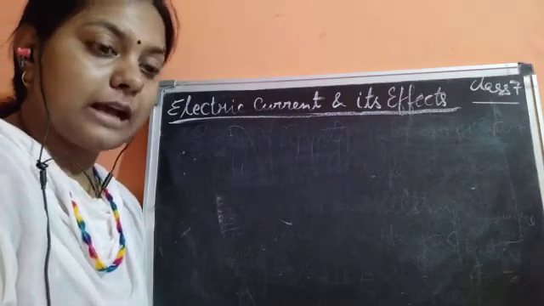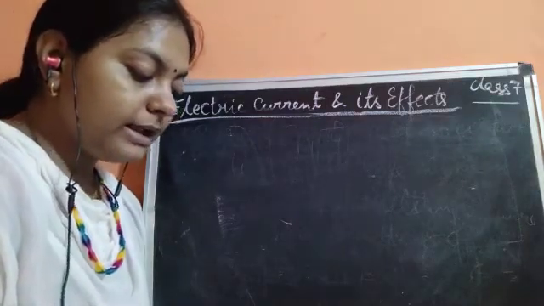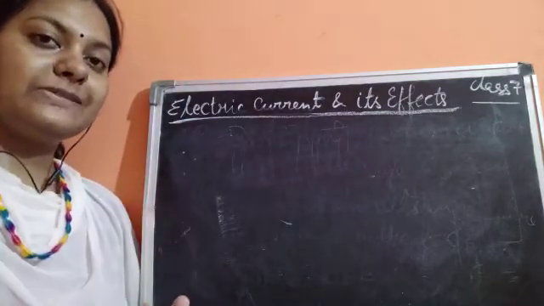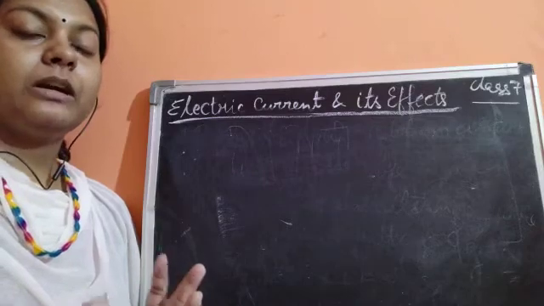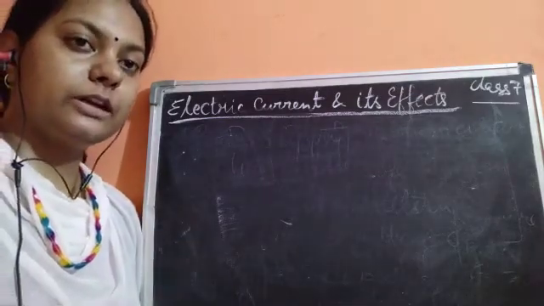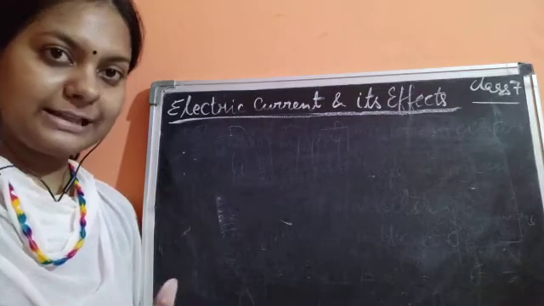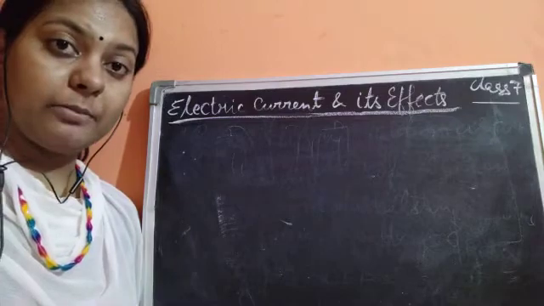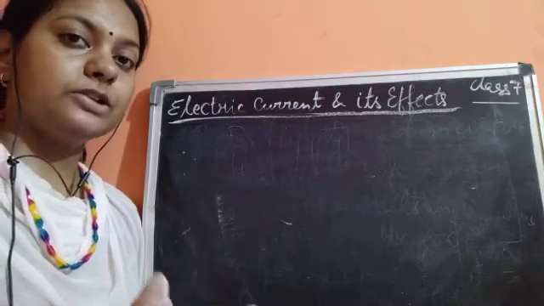So she has asked why this is known as a battery, because the batteries used in the trucks, in the vehicles, or in the home with the inverter are also known as a battery. Now why? Because it is made up of a combination of cells.